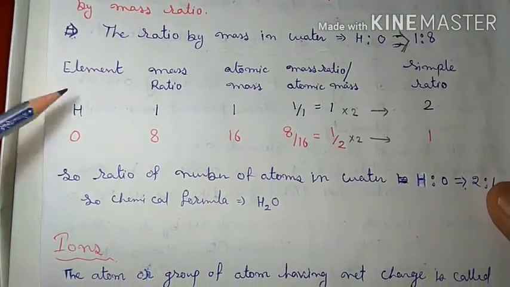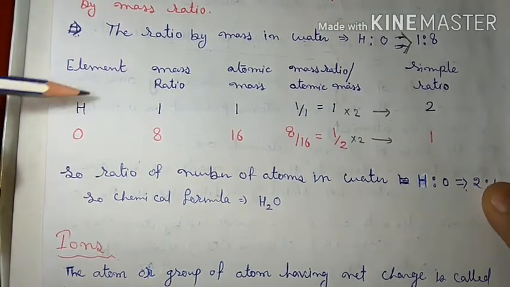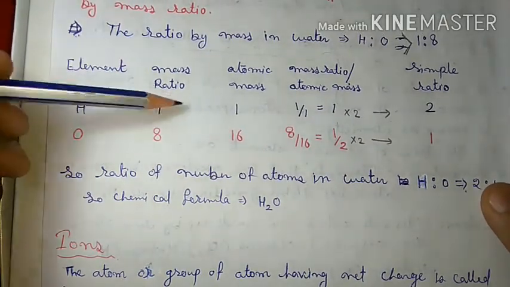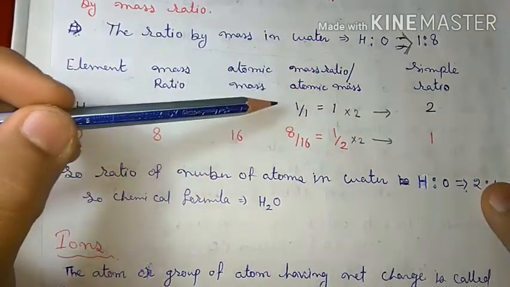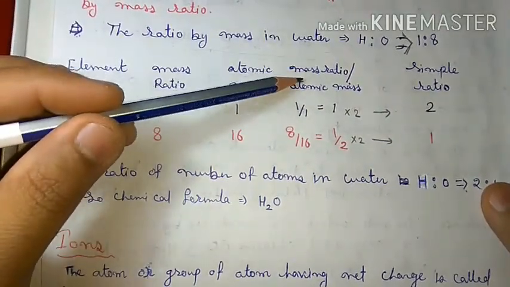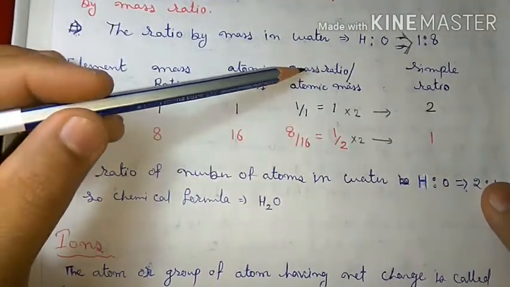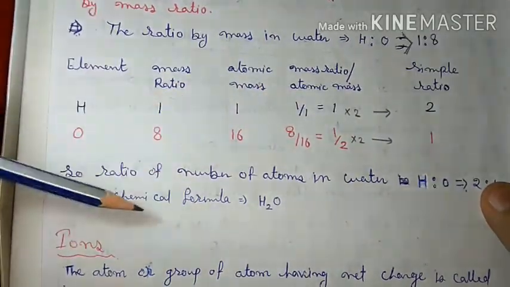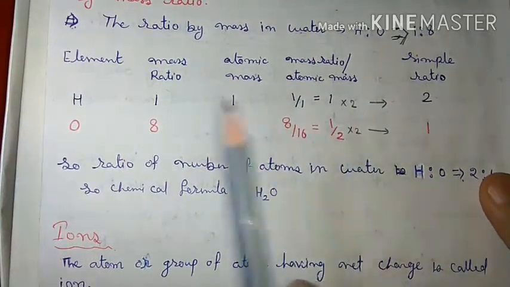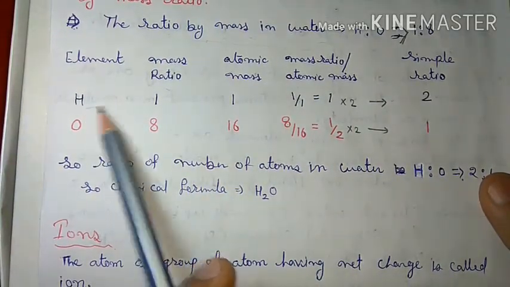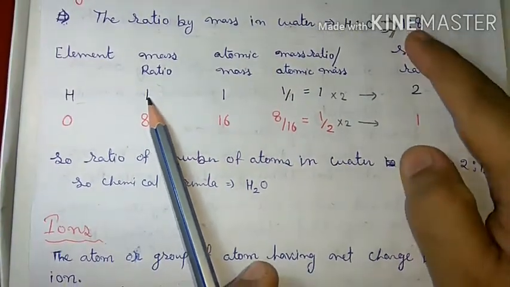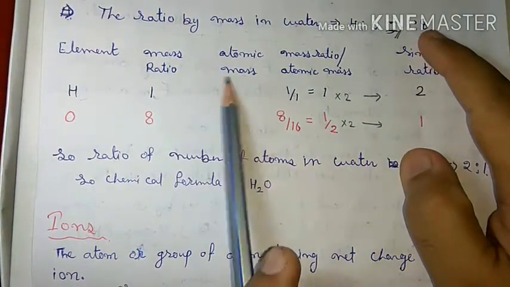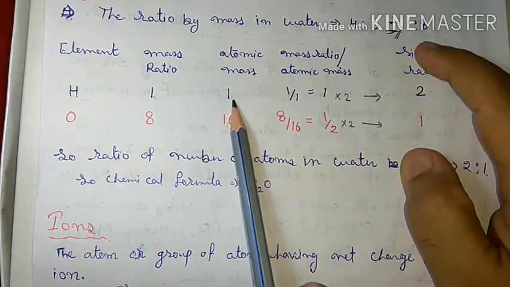For that, we derive the simple or relative ratio by dividing the mass ratio by the atomic masses of the elements. For hydrogen, the mass ratio as given is 1, and as you know, the atomic mass of hydrogen is 1.